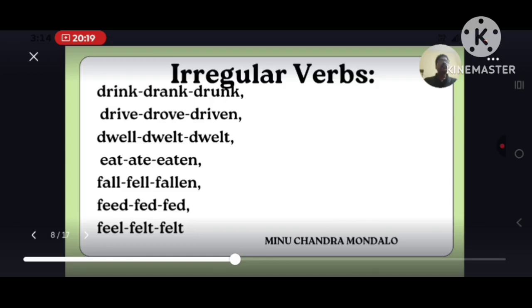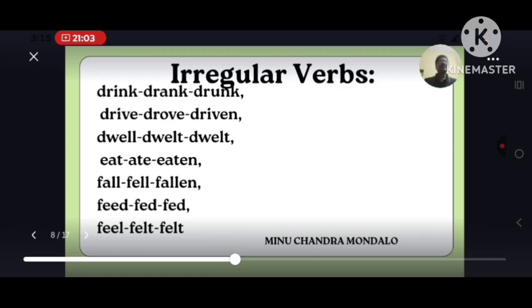So, drive, drove, driven. Dwell, dwelt, dwelt. Similarly, eat, ate, eaten. Fall, fell, fallen.